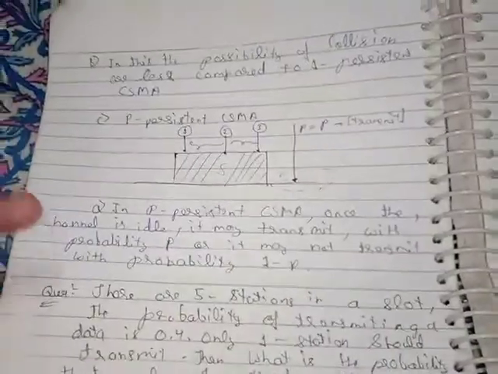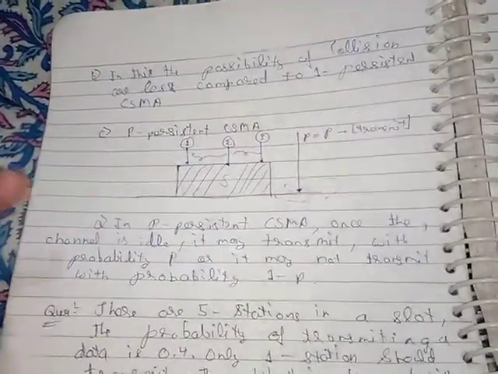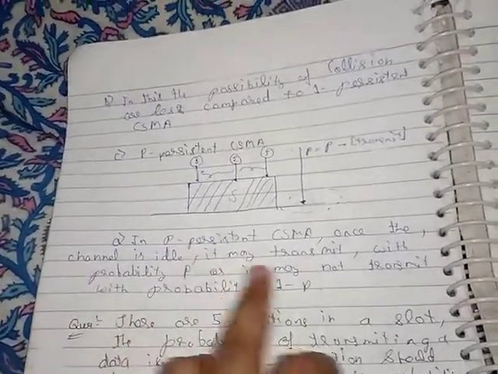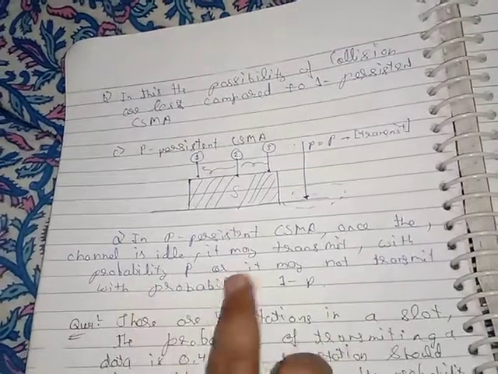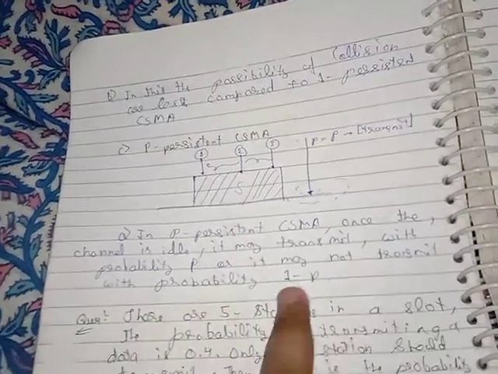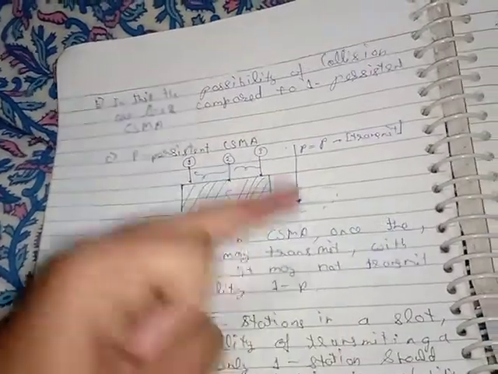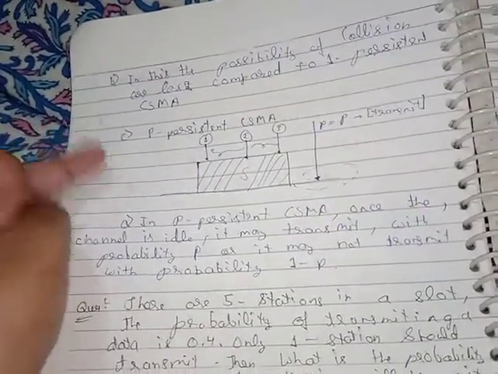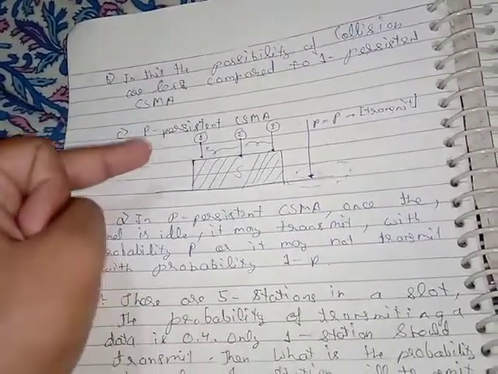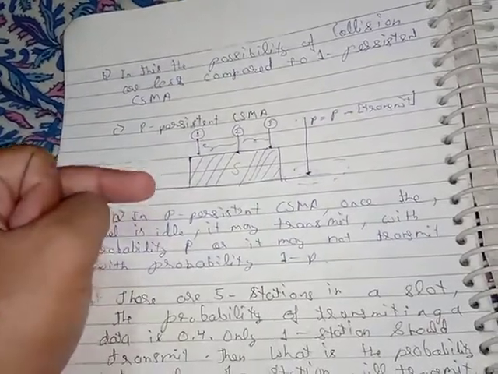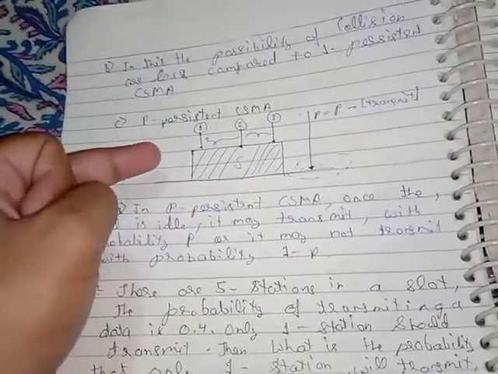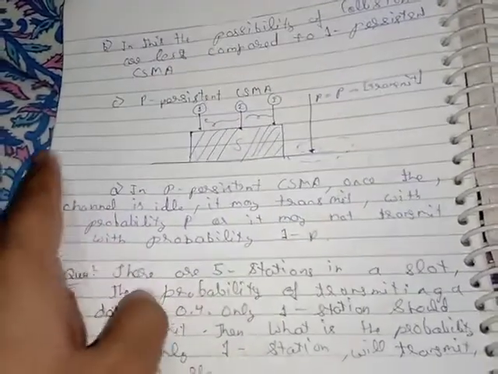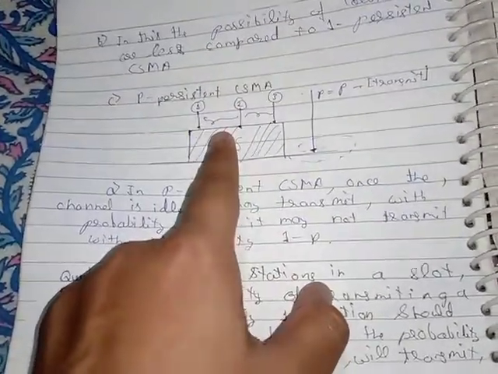Now the last one is p-persistent CSMA. In p-persistent CSMA, once the channel is idle, it may transmit with probability p or it may not transmit with probability 1 minus p. P-persistent CSMA is similar to non-persistent CSMA, meaning it will not continuously sense the channel. If it finds that the channel is busy, then it will wait some random amount of time.